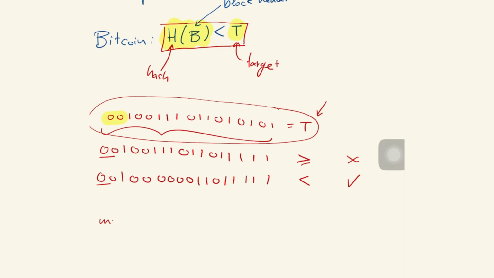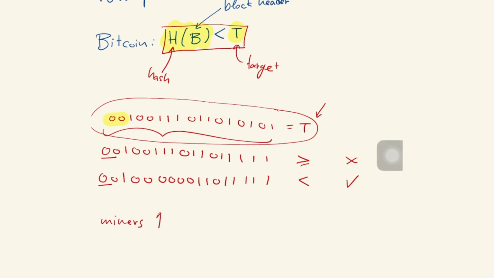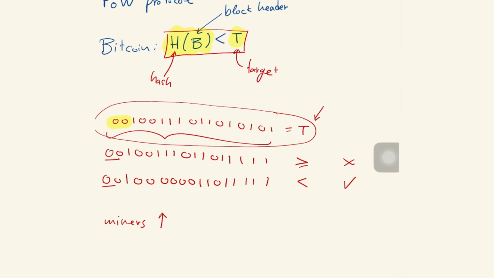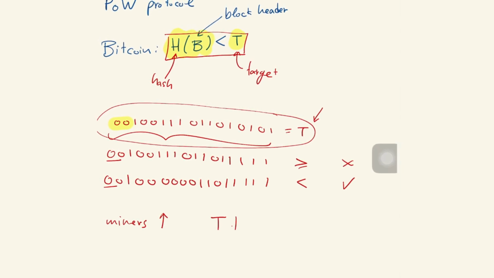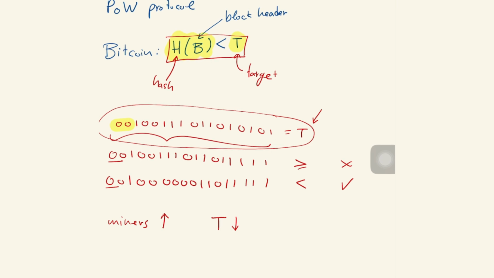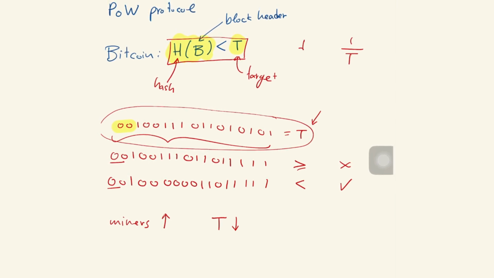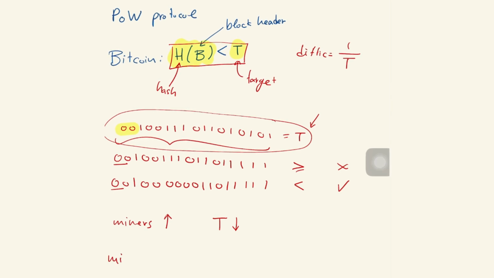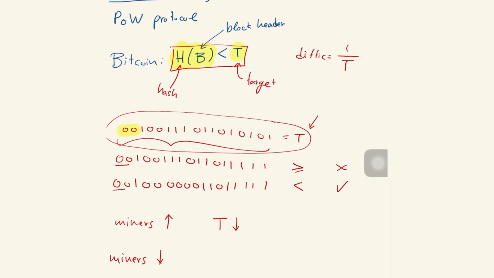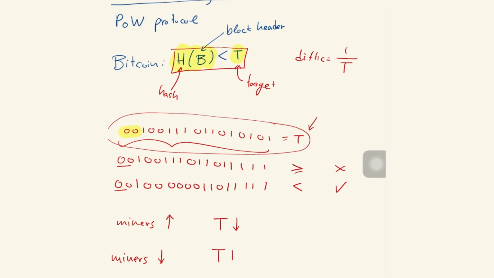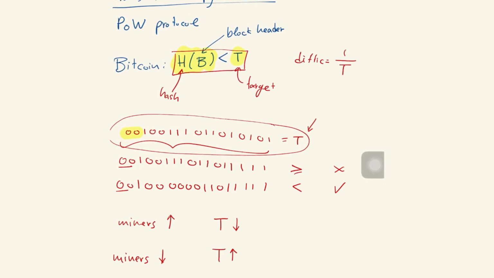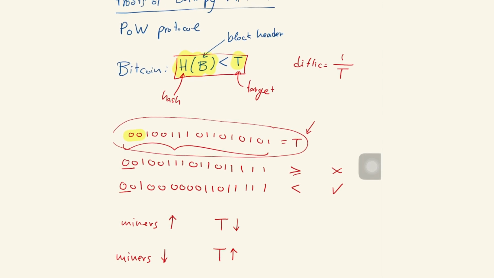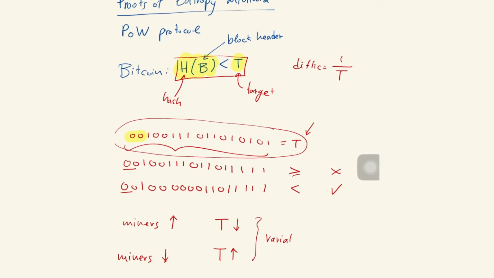So if the miners are increased in either their count or their computational power because of hardware advances, then the target becomes more difficult, meaning the target is lowered, meaning the difficulty, 1 over target, is increased, right? Difficulty is 1 over the target. If the miners reduce in count or in computational power, then the target increases, meaning the target becomes easier, the difficulty reduces, right? So there's this kind of variable difficulty situation.